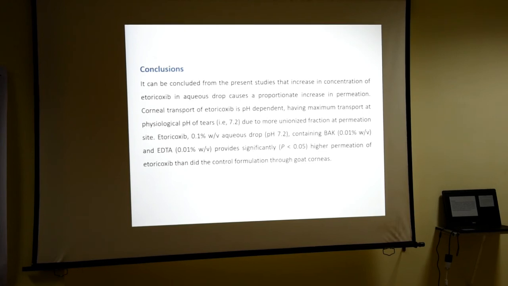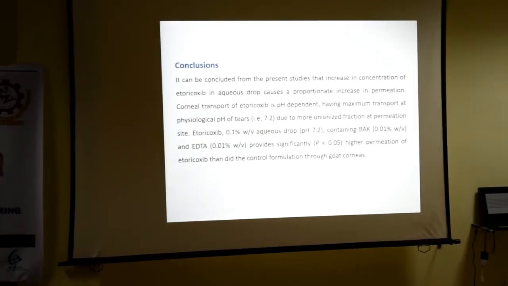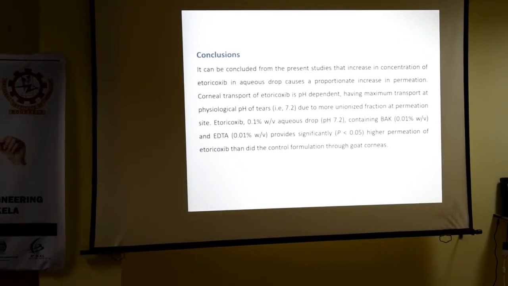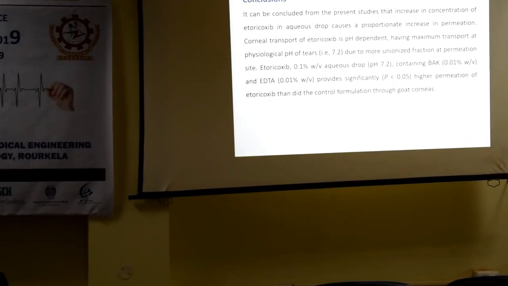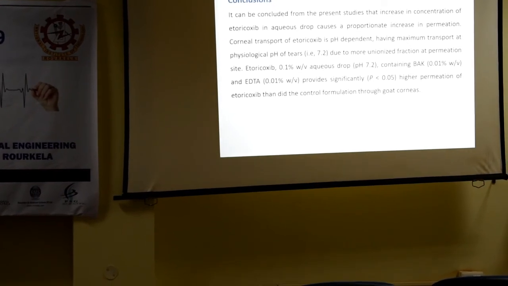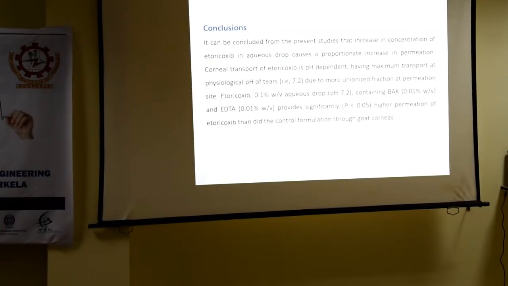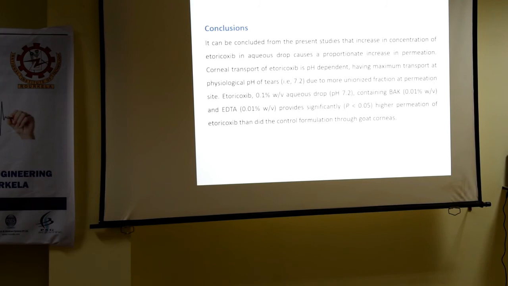The fraction of drug that remains non-ionic at the site permeates more as compared to the fraction that remains in ionic form. So that could be the reason that more drug remains in non-ionic form at pH 7.2.